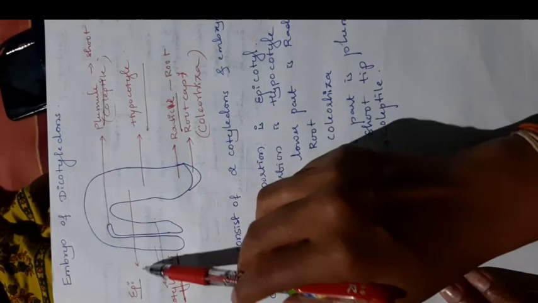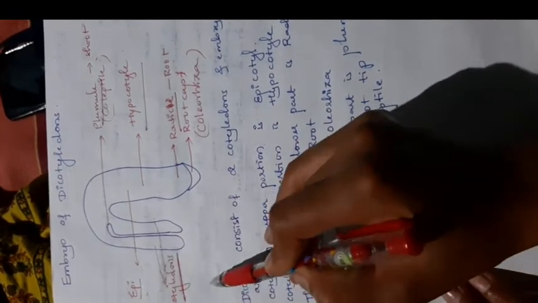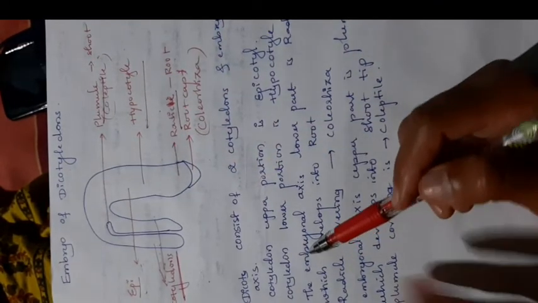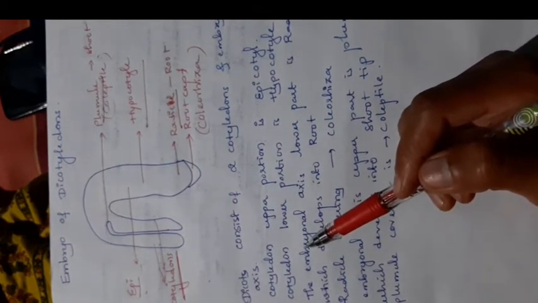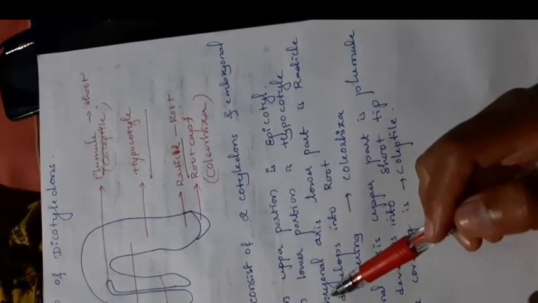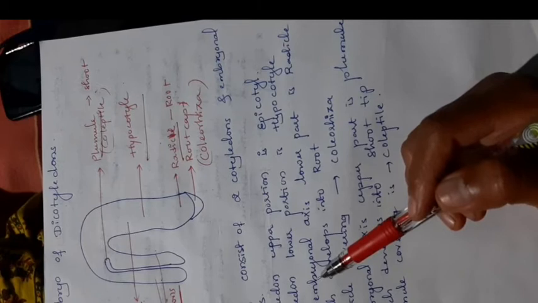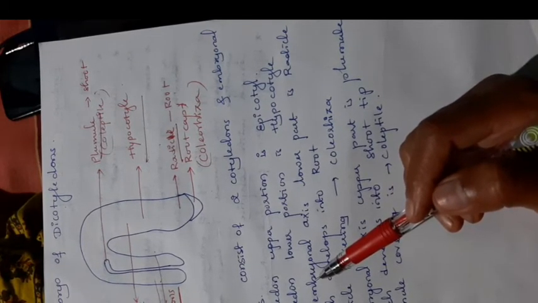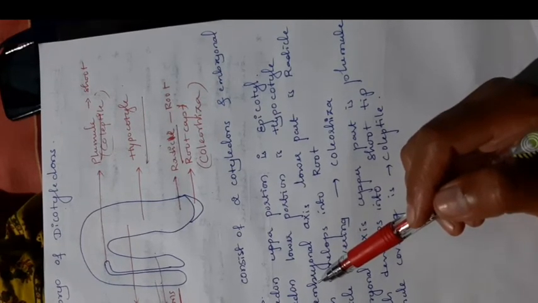The upper portion is called the epicotyl, the lower portion is called the hypocotyl. The epicotyl has the plumule or shoot tip, which later gives rise to the shoot. The lower portion, the hypocotyl, has the radicle, which is nothing but the root; later the radicle gives rise to the root.